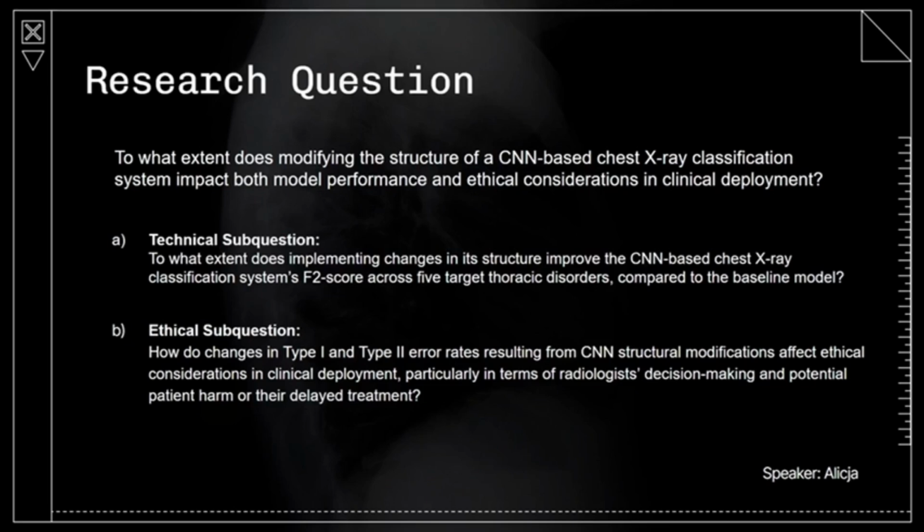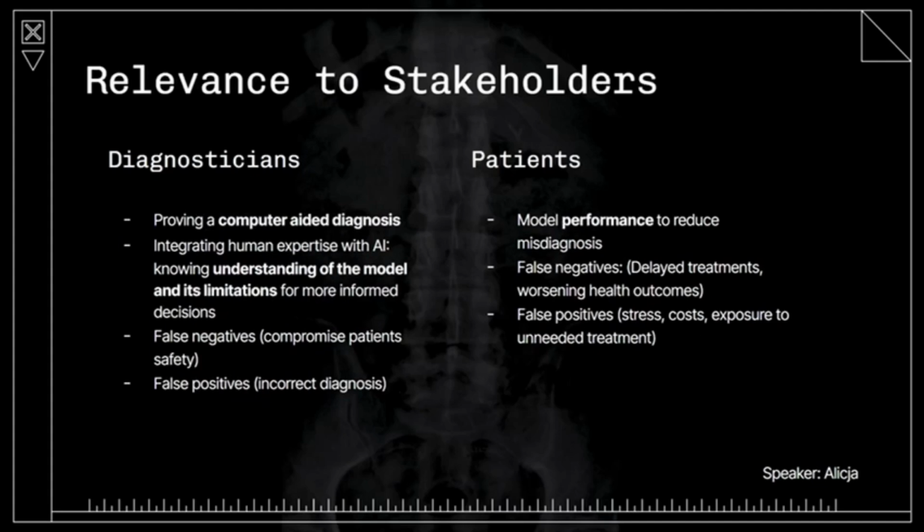To allow for a multi-class error rate, we are using a one versus rest approach by assessing each individual disease against the others. Our research has direct relevance to key stakeholder groups: diagnosticians, for whom we provide a computer-aided diagnosis tool that can be combined with human expertise, and patients, for whom better model performance leads to fewer misdiagnoses. Both groups are also interested in reducing false negatives, as those could delay treatment and worsen health outcomes, and reducing false positives, maintaining trust in AI-assisted diagnosis and reducing unnecessary stress and additional costs.